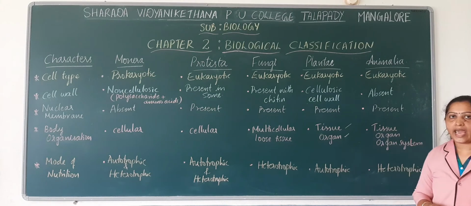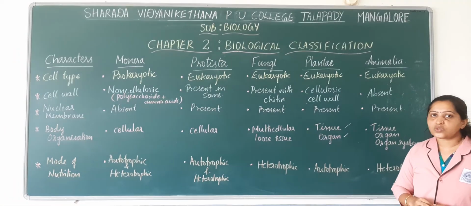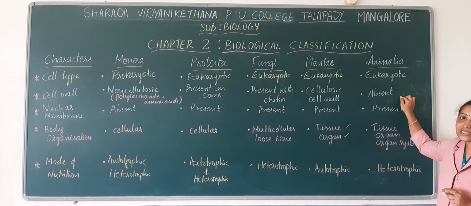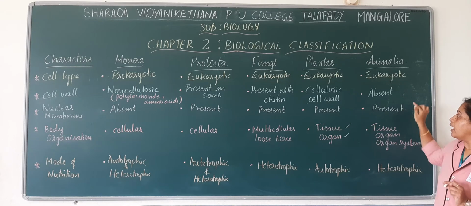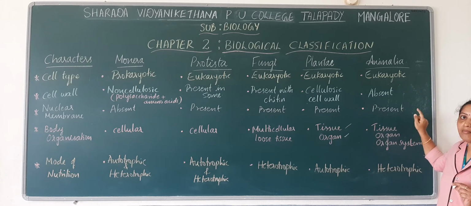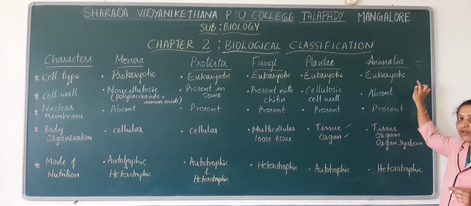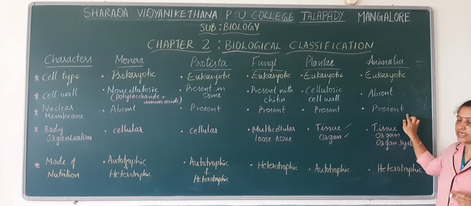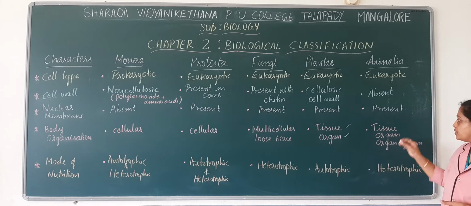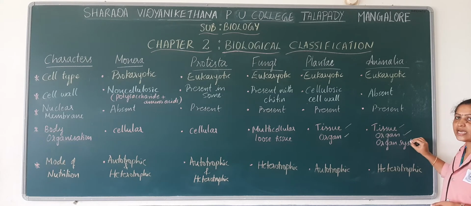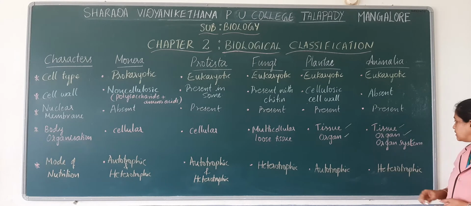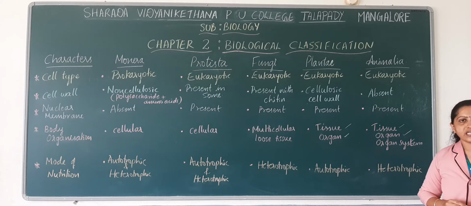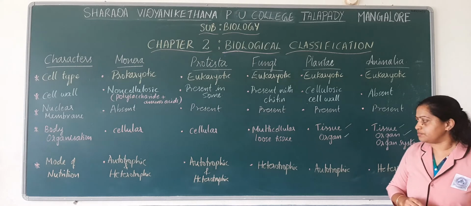Next, coming to kingdom Animalia. Kingdom Animalia also has eukaryotic cells in their body, and the cell wall is completely absent, and they have a nuclear membrane since they are eukaryotic. Remember that all the eukaryotic cells have a definite nuclear membrane around the nucleus. The type of body organization is that they have tissues, organs and organ systems, such that various metabolic activities take place within these organ systems.